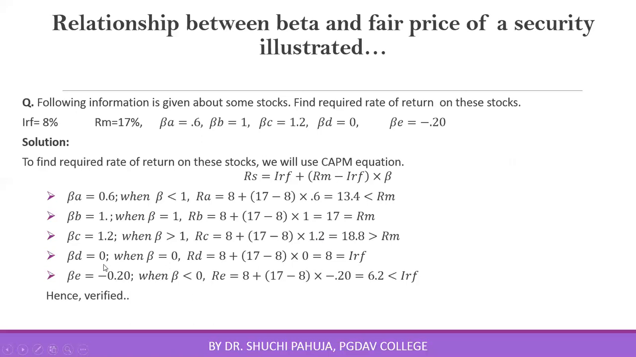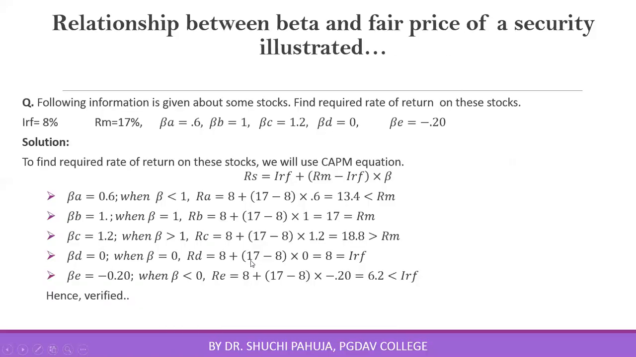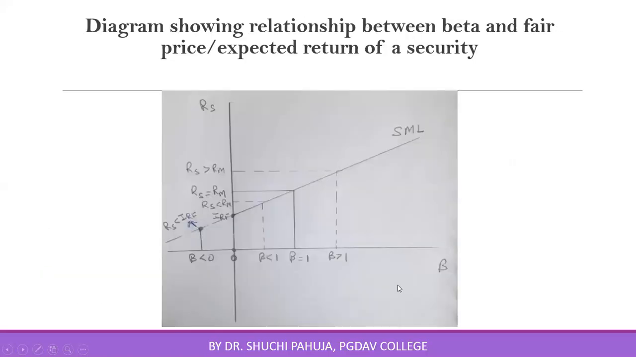In case of D, beta is equal to 0. That means there is no systematic risk in the security. In this situation, expected return on the security will be equal to the risk-free return. In case of E, beta is negative, less than 0. Return on the security is 6.2%, which is less than the risk-free rate, right? The same we can show with the help of a diagram.